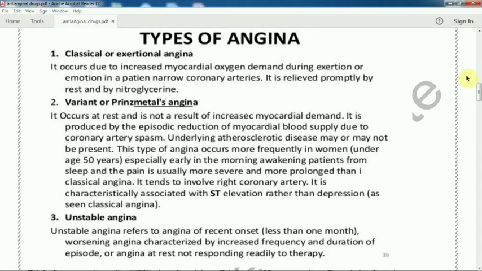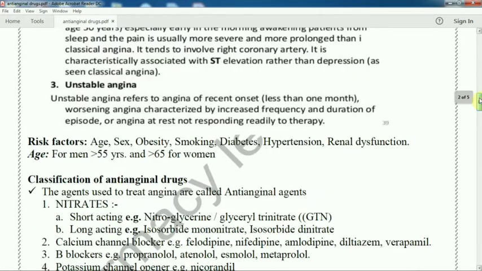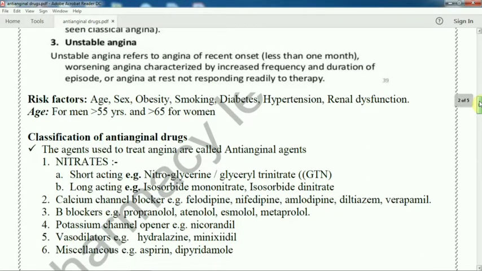That means the duration of the episode, the time of angina: today one person is suffering, the next day, and repeatedly one person is suffering angina. So that is increased frequency or duration of episode. So even at rest position also patients are suffering. So this comes under unstable angina. So classical, variant and unstable are three different categories of angina. Others are also there, but mainly these are more important.